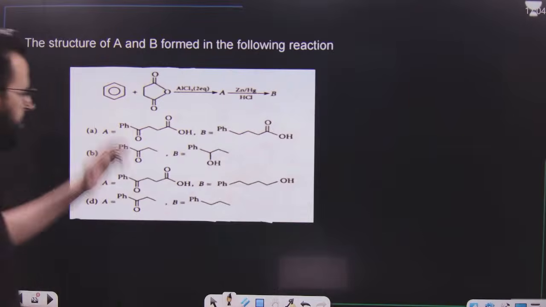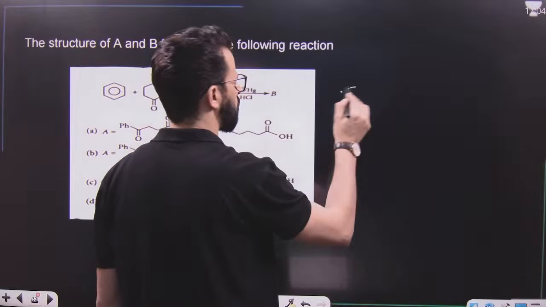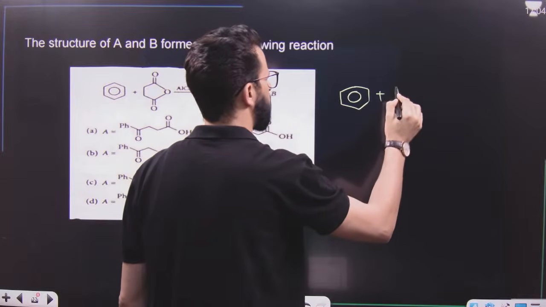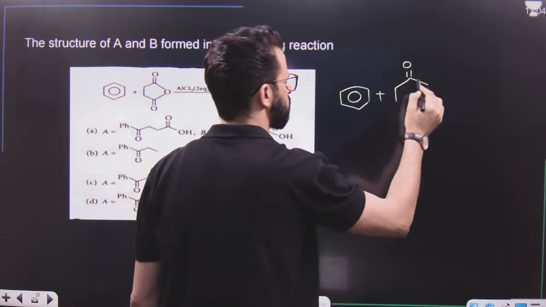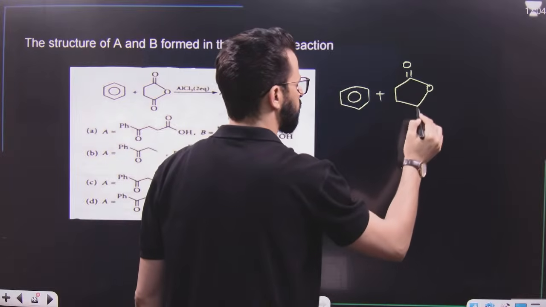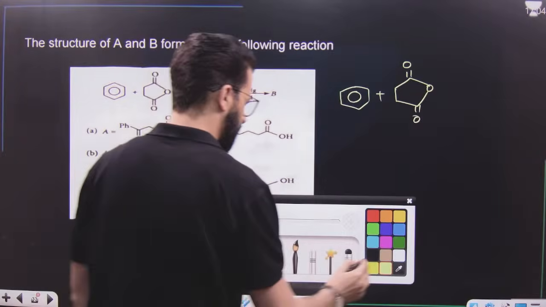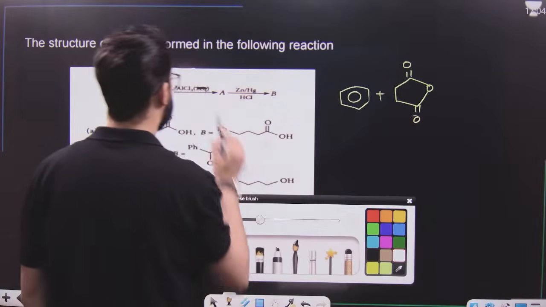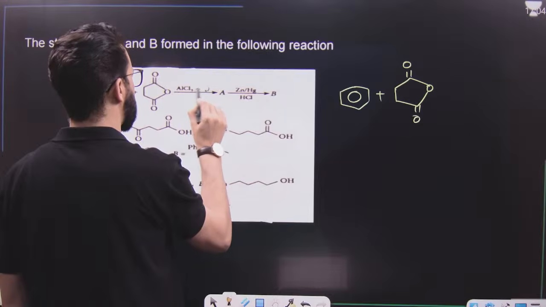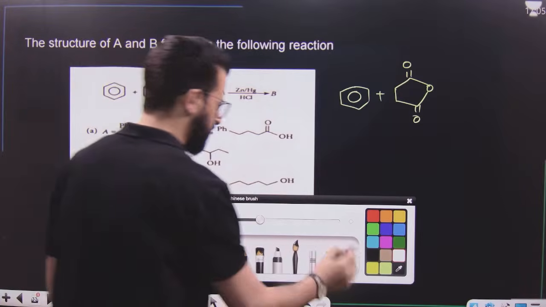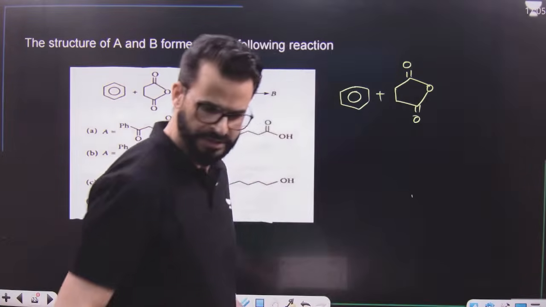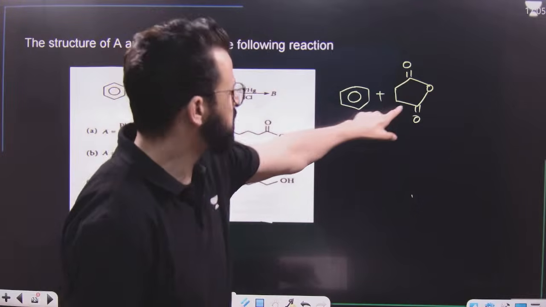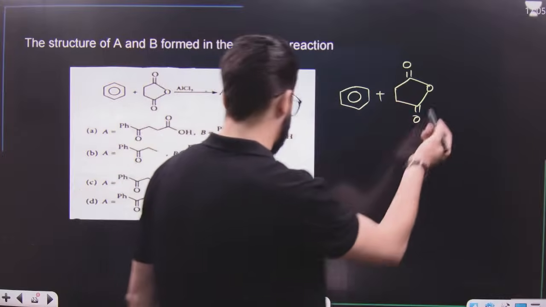After this, very simple reaction. First reaction is like this. It is benzene and then it is like this. Have a look. Let me color this. It is AlCl3 over here. Is this clear to you? Is this visible to you? So remember, it is AlCl3. So this is anhydride. Anhydride in presence of AlCl3. What will happen?